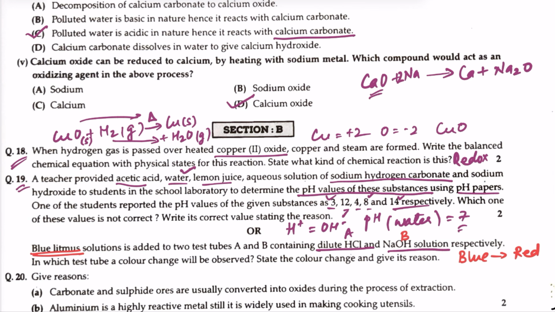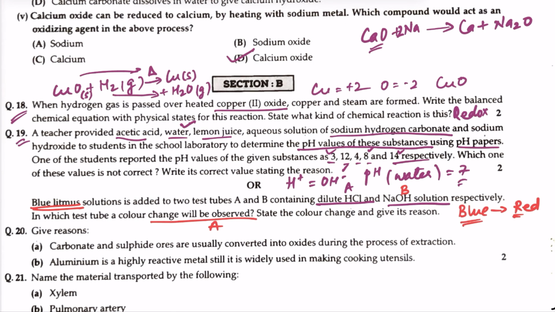And in NaOH, there will be no color change. So color change will be observed in test tube A. And the change in color is from blue to red. Next question, question 20, give reasons.